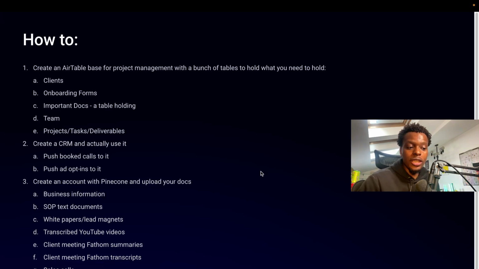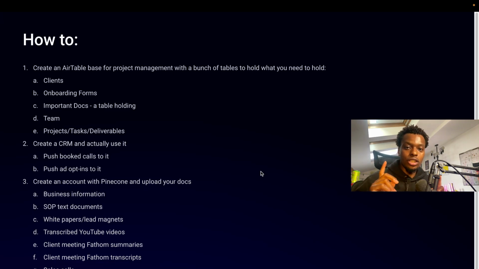And then number 3, you need to create an account with pinecone.io and upload your documents. This is the vector store, and that is stuff we can go into at a much later date. But your business information, your SOPs, all your secret sauce, your white papers, your lead magnets, transcribed YouTube videos, client meeting Fathom summaries, client meeting Fathom transcripts, sales call Fathom summaries, sales call transcripts, all of that stuff.